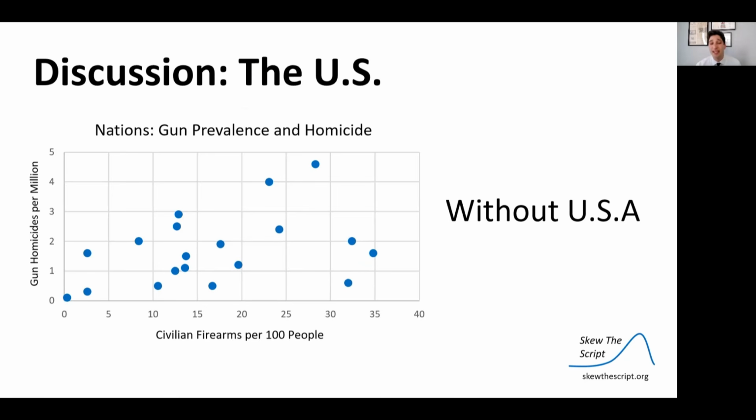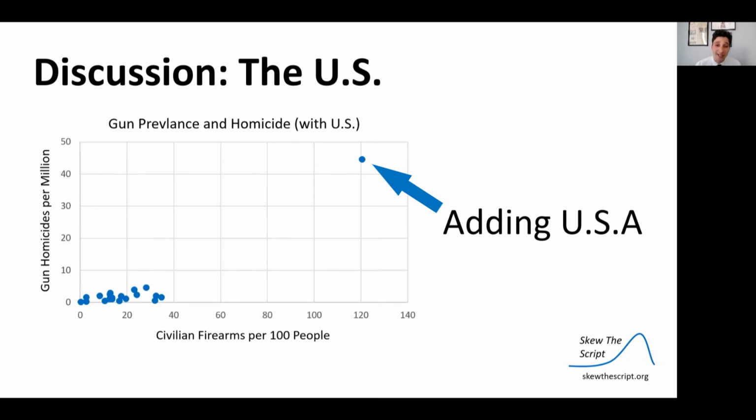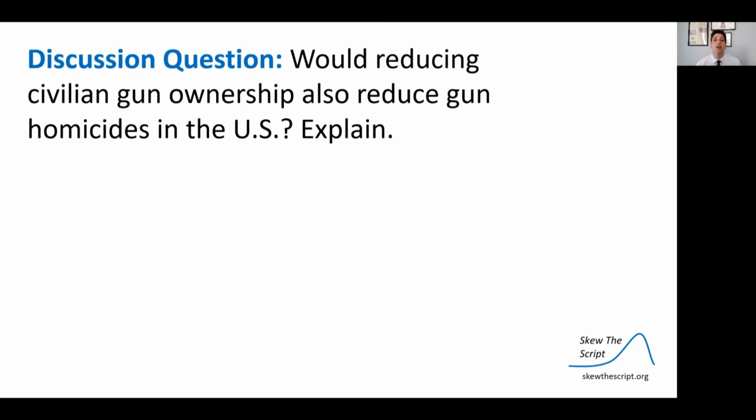But note that this data set was gathered and shown without the United States. If we were to visualize the United States on here, here's where it would be. The rates of gun ownership and the rates of gun homicide are way higher than any other developed nation from our data set. So would reducing civilian gun ownership also reduce gun homicide in the US? What do you think? And explain your reasoning.